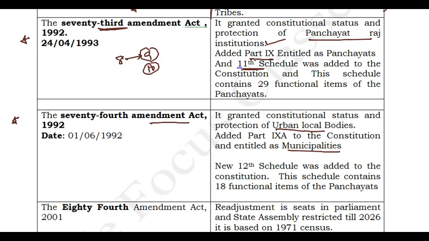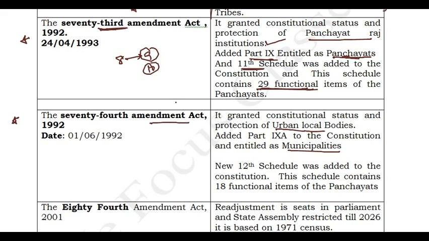And also we have part 9, which is entitled Panchayats. The 11th schedule has 29 functional items. You may get a question in the exam: the number of functional items under the 11th schedule is 29. The part entitled Panchayats is part 9.